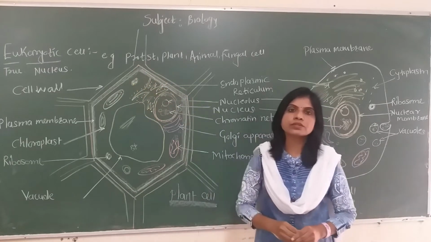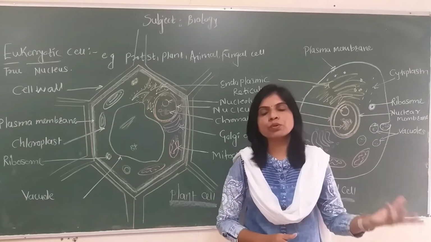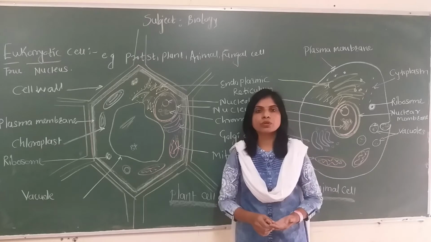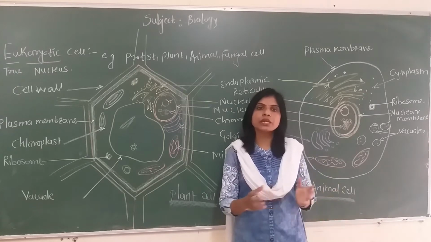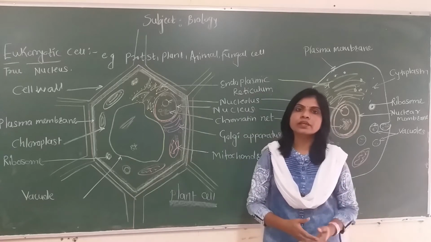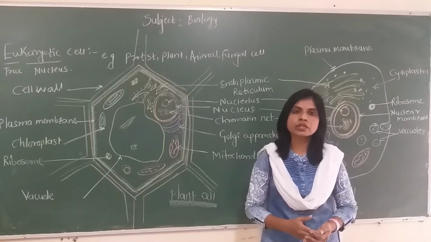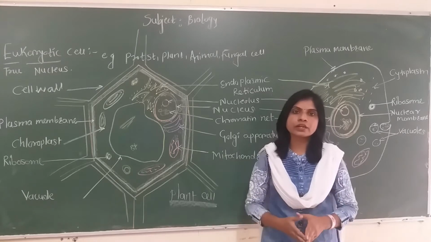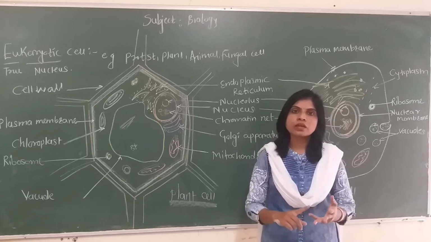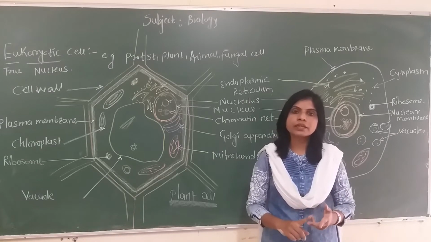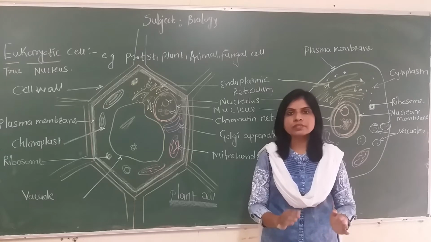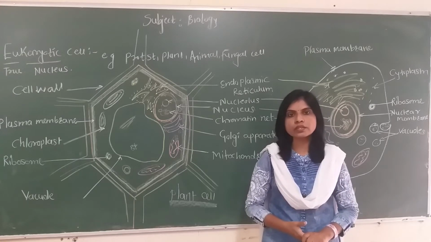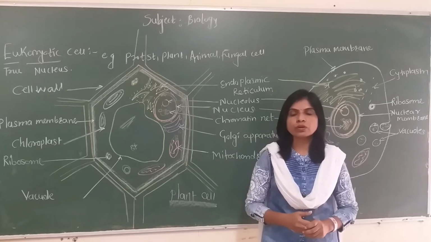Okay, in the universe there are two different types of cell, prokaryotic cell and eukaryotic cell. We already studied the prokaryotic cell. Pro means primitive, karyon means nucleus, and it is seen in organisms that belong to the kingdom Monera. In the rest of the four kingdoms, Protista, Fungi, Plantae, and Animalia, all these four kingdoms' organisms have eukaryotic cells.